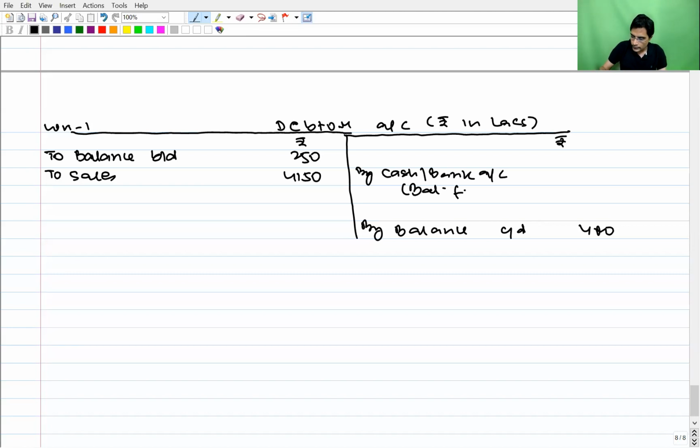So the balancing figure will give us collection from debtors. It should be 4,000. And this 4,000, we will put it in operating activity.